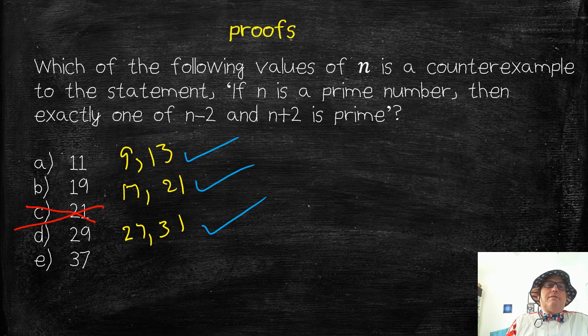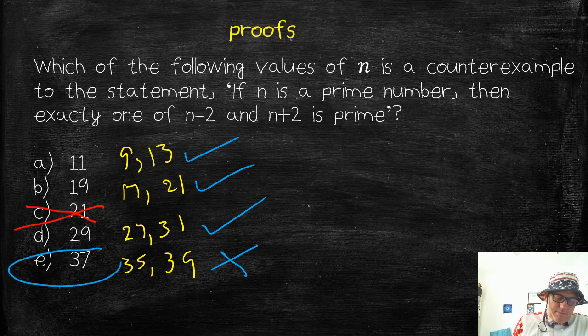So again, we saved some time by not even trying C. It looks like E is going to be it. We have to double check it. 37 minus 2 is 35. 37 plus 2 is 39. Neither one of those is prime, right? 35 divides by 5. 39 divides by 3, as well as other things. So that is a counterexample. So 37 is a counterexample. That proves that that statement is not true. Could there be other ones? Yes, but out of those choices given, that is our counterexample.